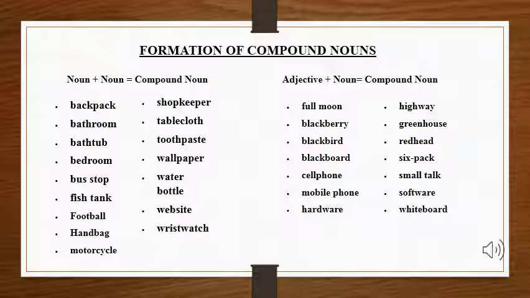These are all the compound nouns containing two nouns. Now, see on the other side, there are adjectives plus noun, like full moon. Now, moon is a noun, but it is full or half, that is an adjective. It is defining the moon. So, these kinds of nouns are called compound nouns, which are made up of adjective plus noun. Now, let's move forward toward the other combinations.